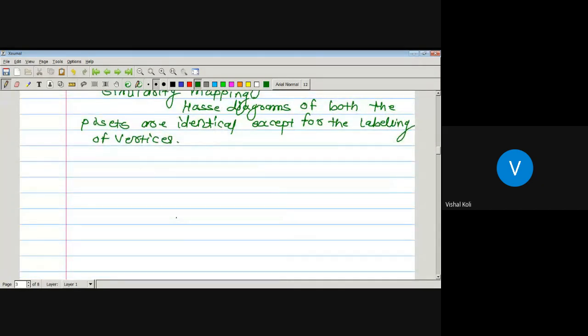Okay, let us see an example and check whether the corresponding posets are isomorphic or not.